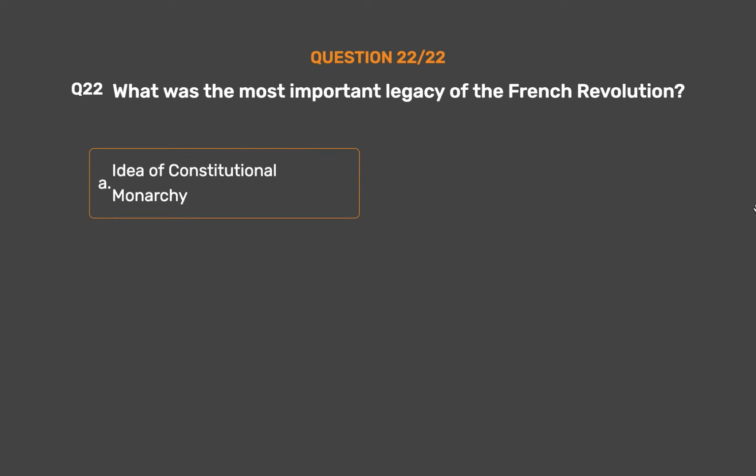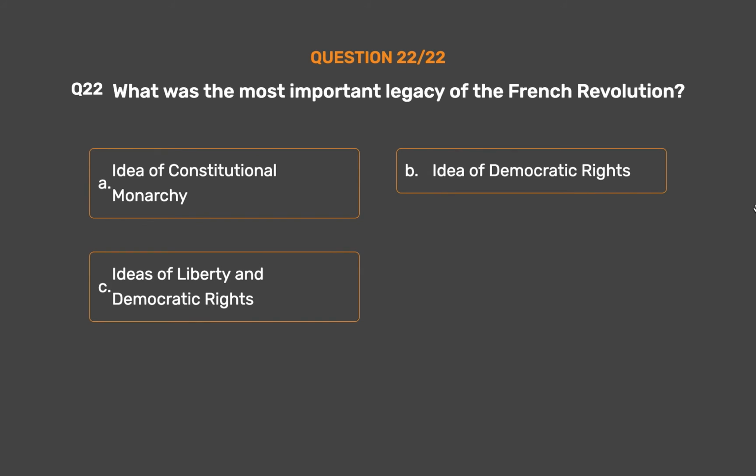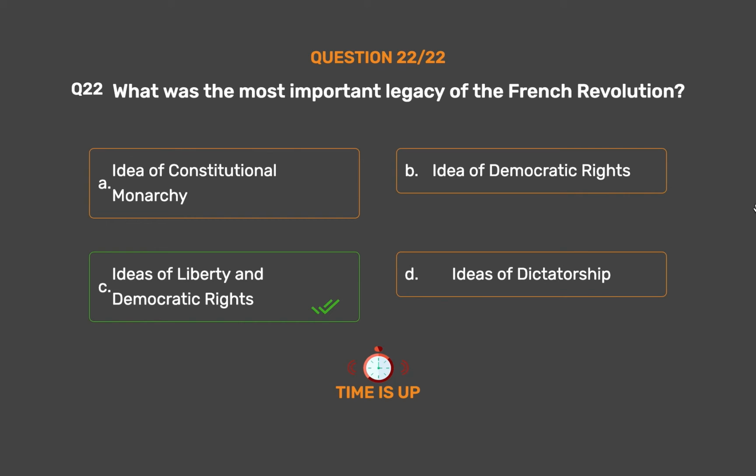Option A. Idea of constitutional monarchy. Option B. Idea of democratic rights. Option C. Ideas of liberty and democratic rights. Option D. Ideas of dictatorship. The correct answer is Option C.